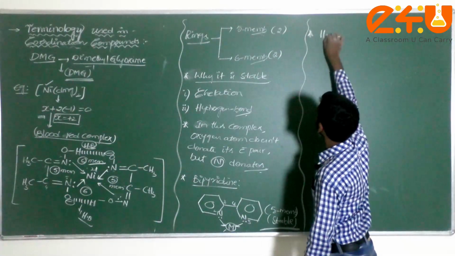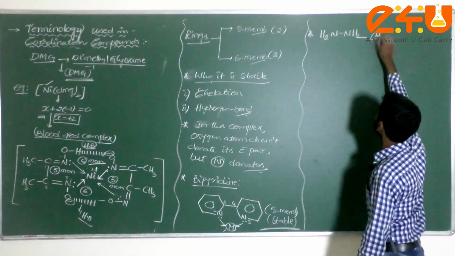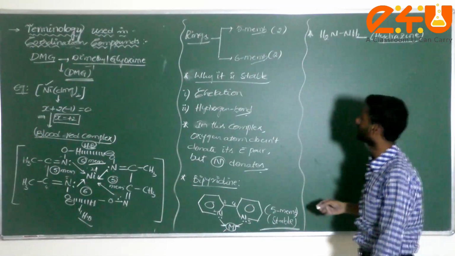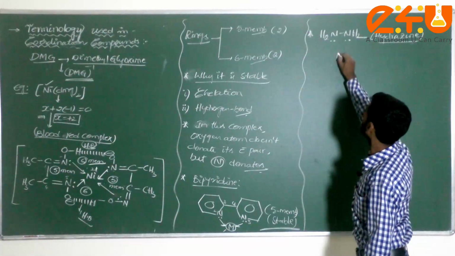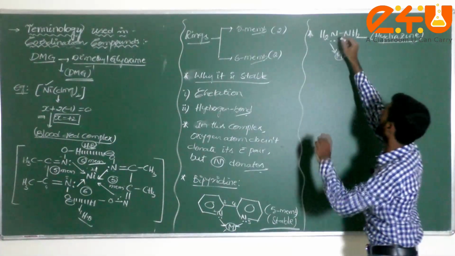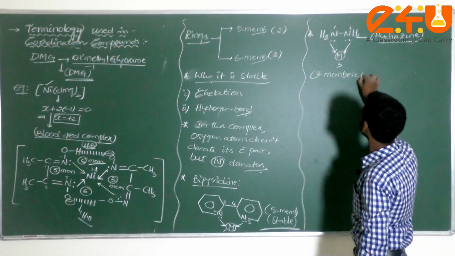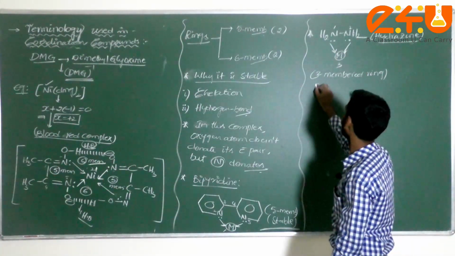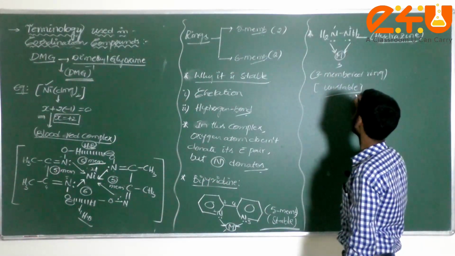One more example is H2N. Next one, dear student, H2N. Generally this is called hydrazine. It comes under neutral ligand. Already given the example. Hydrazine, H2N, H2N. How many, dear students, here? There are 2 donor atoms, is there or not? Now the central metal atom here. Am I correct? This is donated. How many members in the ring here? Just check it here. 1, 2, 3. And it is called a 3-membered ring or not? 3-membered ring. It is unstable one. I can write here unstable. This comes under, dear student, unstable one.